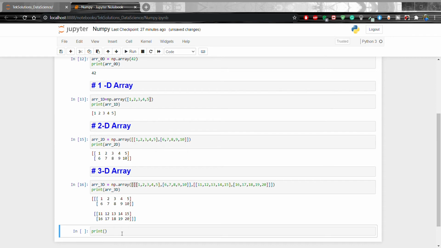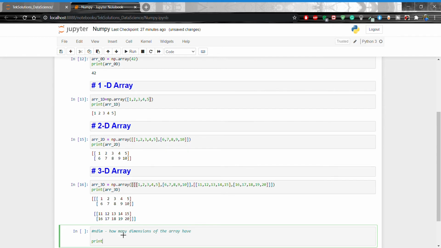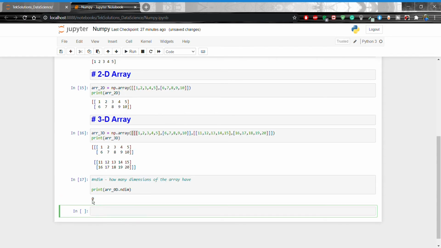NumPy array provides the ndim attribute that returns an integer that tells us how many dimensions the array has. Ndim, okay, that will tell you how many dimensions the array has. Okay, now I'm going to show you print array_0d.ndim, okay, and shift enter. How many dimensions?